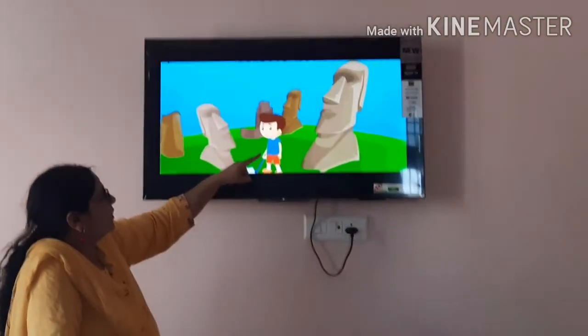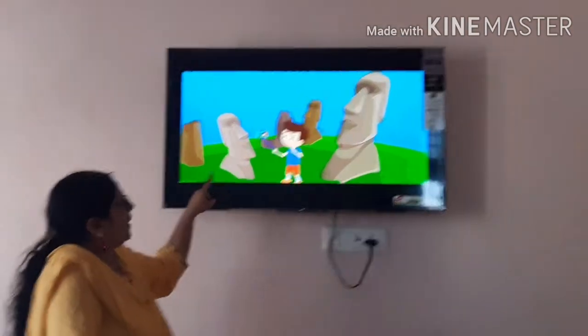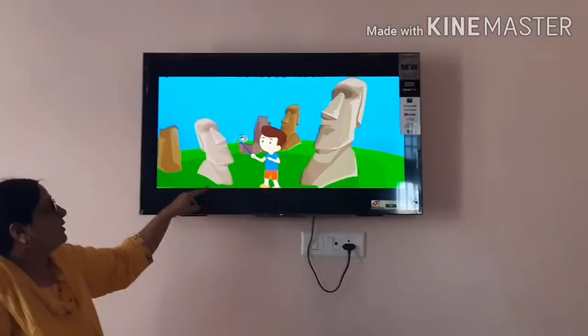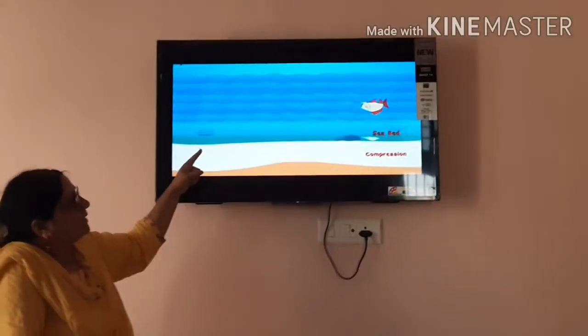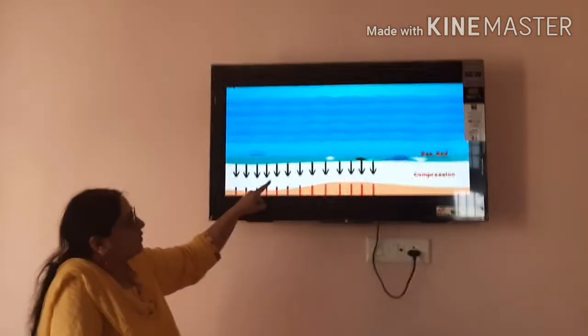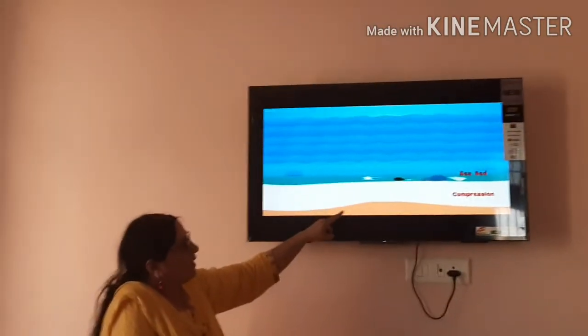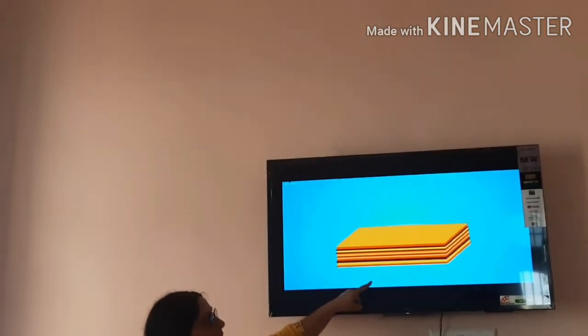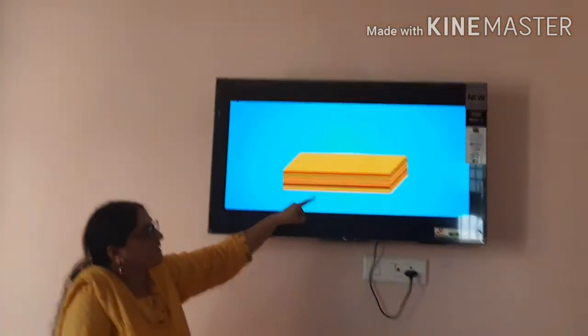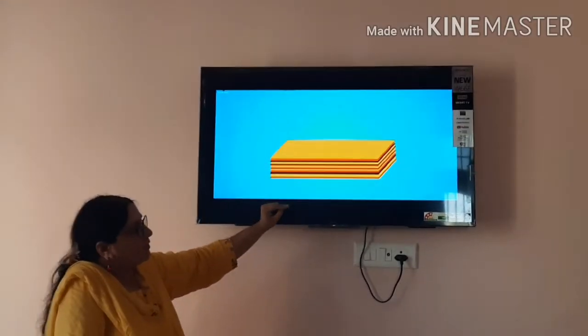the igneous rocks. Now see, when the igneous rocks further decompose, are broken down, then transported, then deposited at the bed of the sea, they are called sedimentary rocks, because under the bed of the sea the sediment collects, and then it forms the sedimentary rocks. This is an example of the sedimentary rocks.